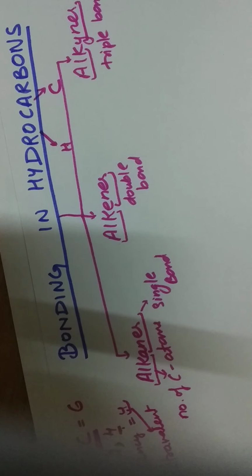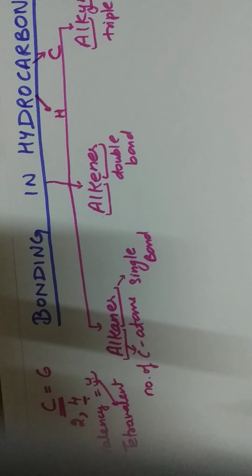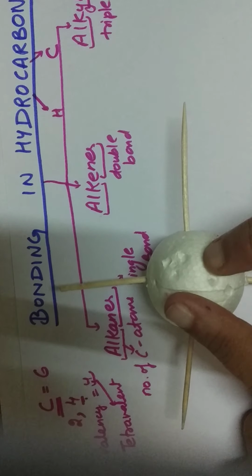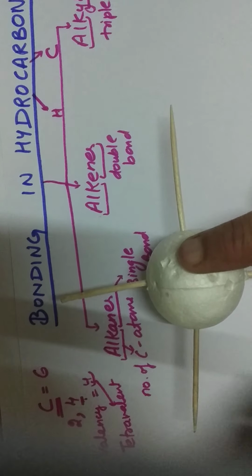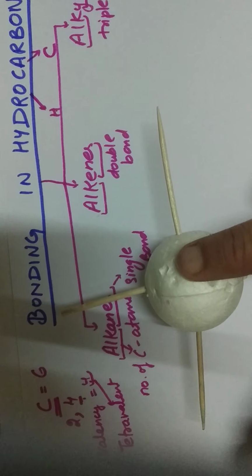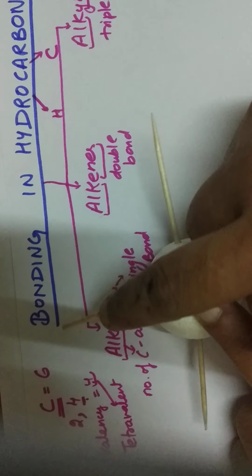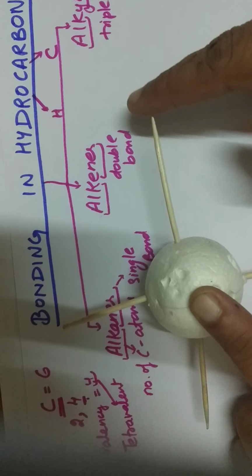If valency is 4, we say tetravalent. If valency is 3, then trivalent. If it is 2, then divalent. 1 is monovalent. Tetravalent means that if we take this thermocol ball, and you can take makhanas and raisins or soaked bagram seeds, you can build a model of carbon. It has these 4 electrons, through which it will combine with others.